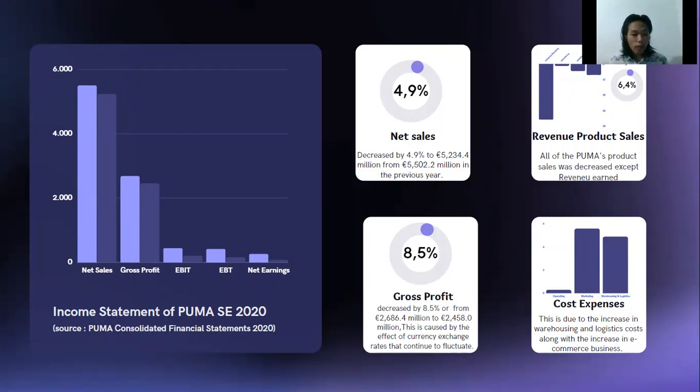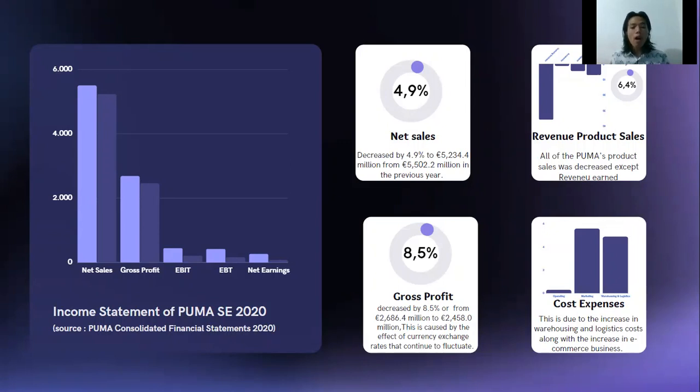Almost every sector of Puma's revenue experienced a decline, starting from footwear sales, which decreased by 7.2%, apparel sales decreased by 4.6%, and business licensing, which fell by 36%. However, this is in contrast to the accessories sector, which increased by 1.3%, and the retail business, which increased by 6.4%.